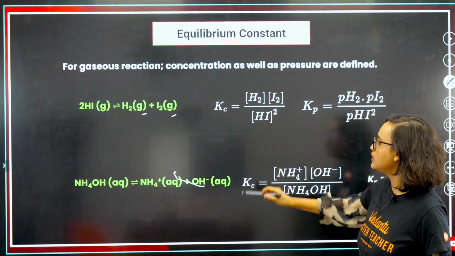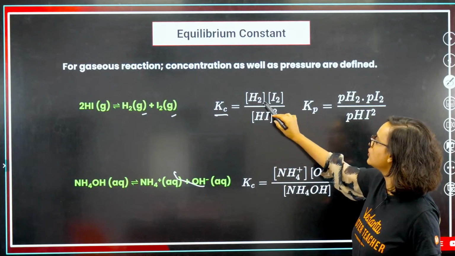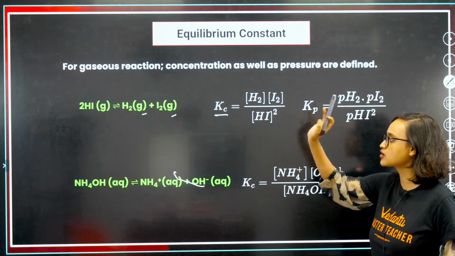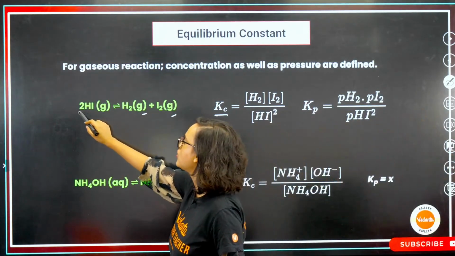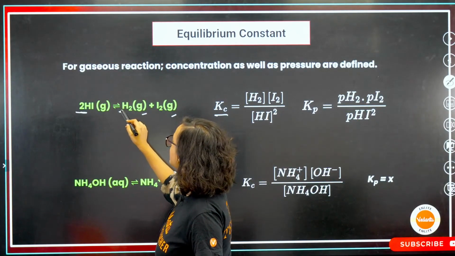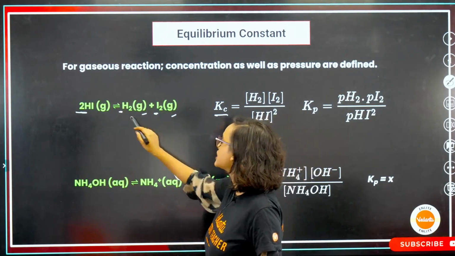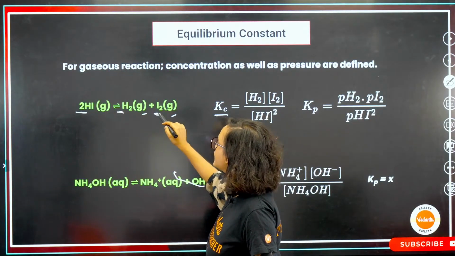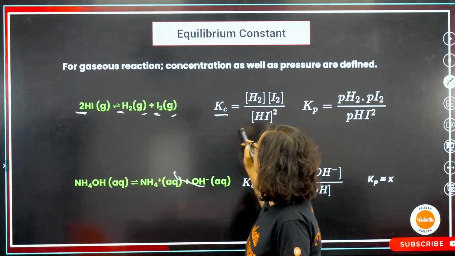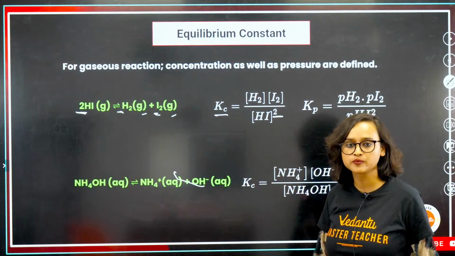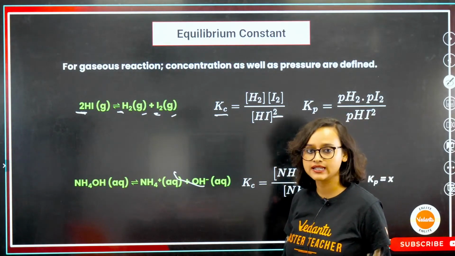So I will calculate Kc is equal to H2 I2 divided by HI square. What did I do? Here the coefficient was 1, here also the coefficient was 1, but here it is 2. So, HI to the power of coefficient, square. Making sense, guys?